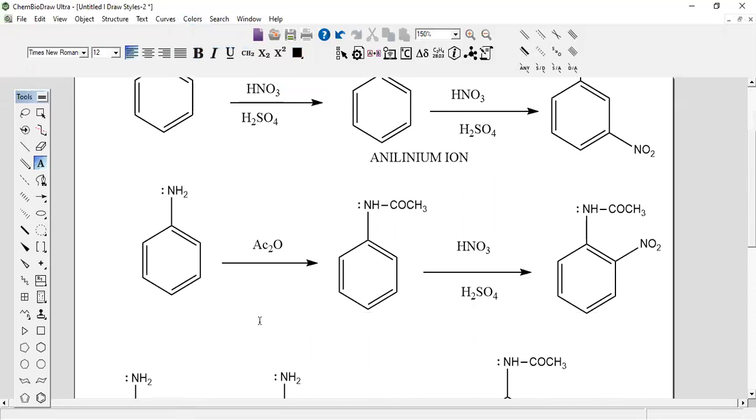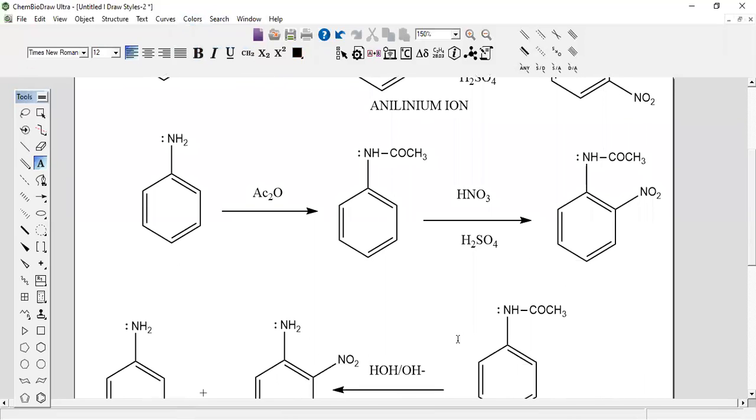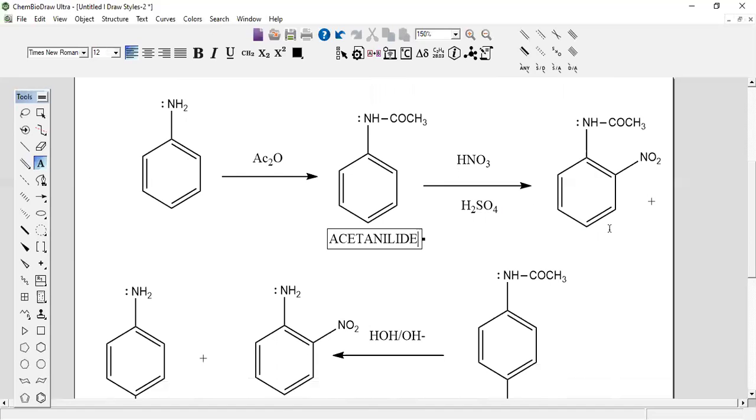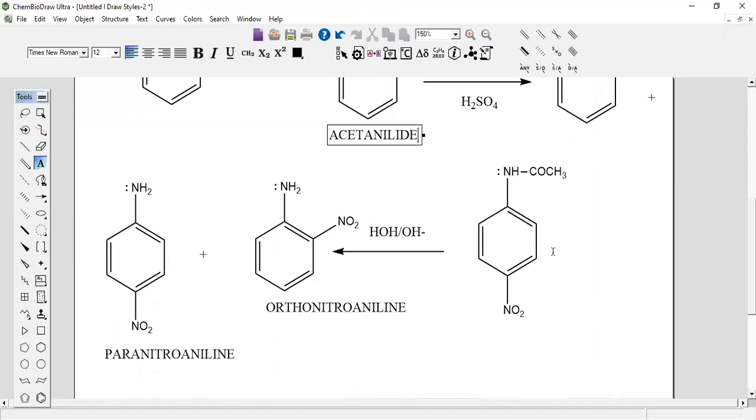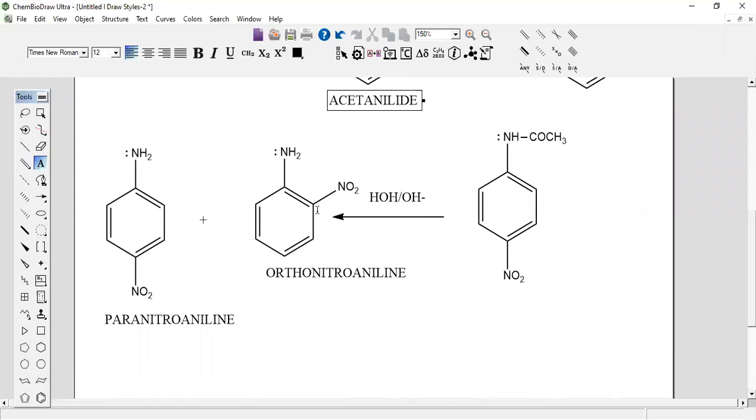That's why, to prepare ortho-nitroaniline or para-nitroaniline, first it should be deactivated. By treating with acetic anhydride, you will get acetanilide, which on treating with concentrated nitric acid and sulfuric acid, also called the nitration mixture, gives ortho-nitroacetanilide and para-nitroacetanilide. Which on hydrolysis gives ortho-nitroaniline or para-nitroaniline.